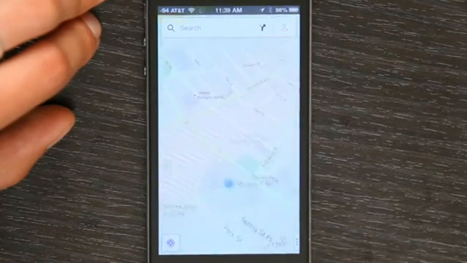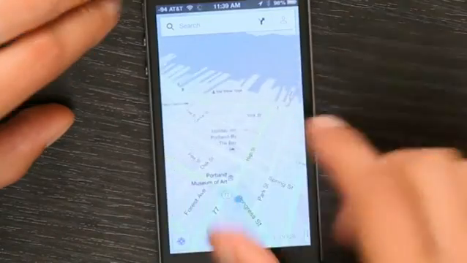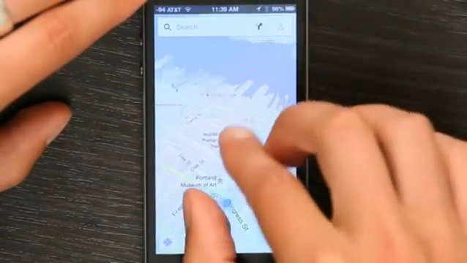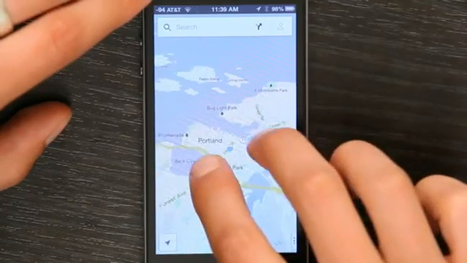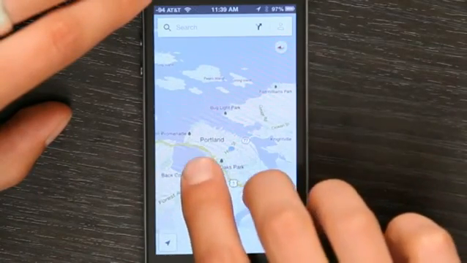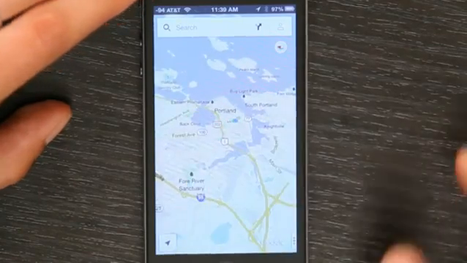It's a little bit different than Google Maps used to be, but it's still pretty much the same. It's built on the same architecture, has the same accuracy as Google Maps Online, and many of the same features. So that's how you replace or restore Google Maps on your iPhone.